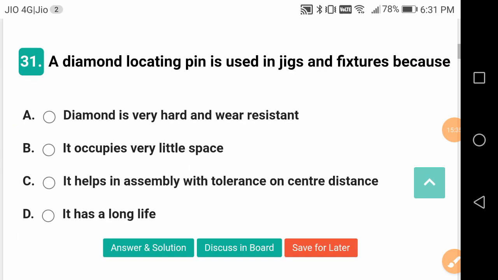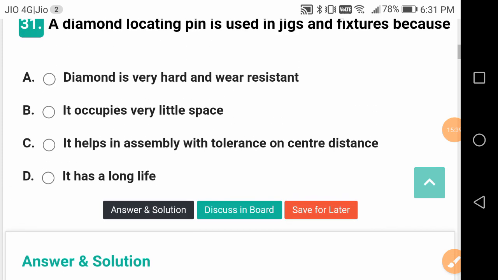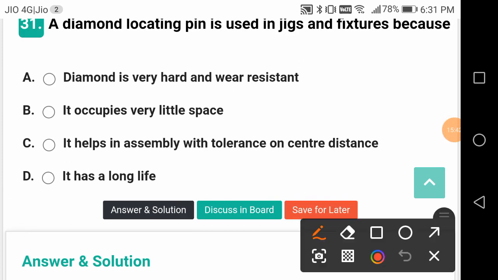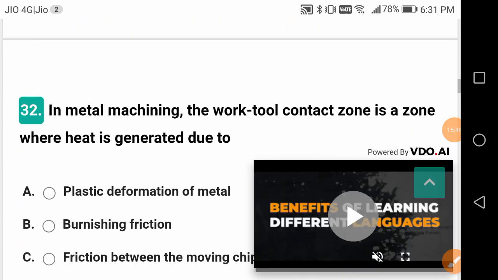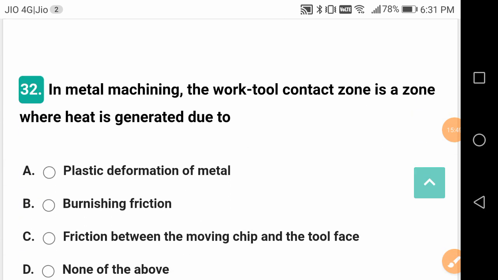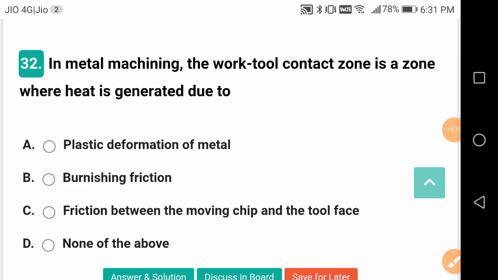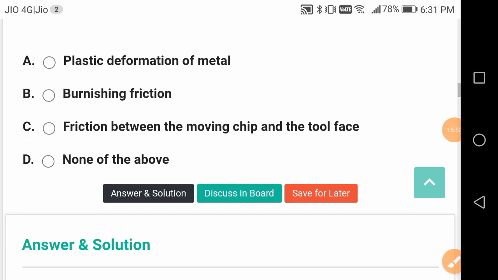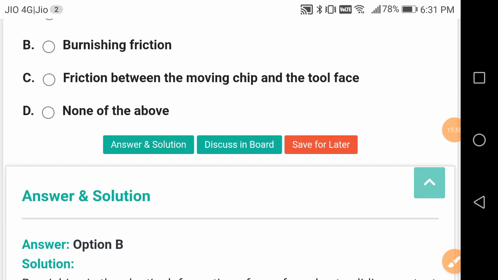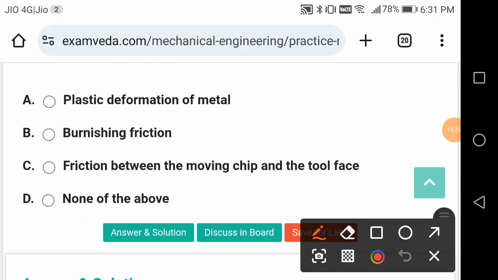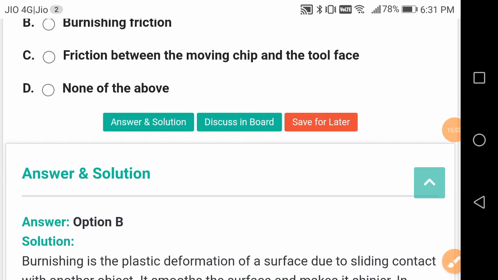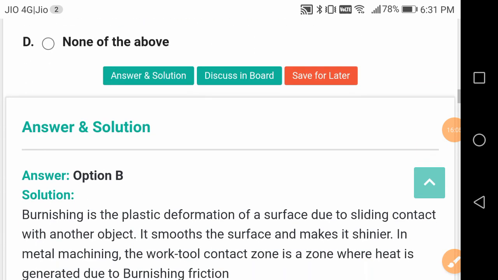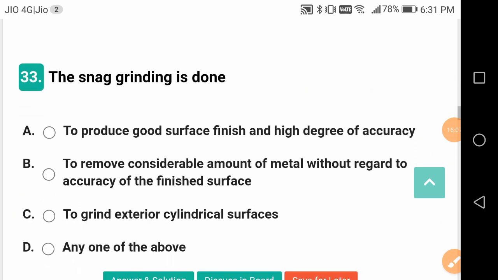A diamond locating pin is used in jigs and fixtures because why? It helps in assembly with tolerance on center distance. In metal machining, the work tool contact zone is a zone where heat is generated due to which reason? It is due to the burnishing friction. Burnishing is another operation, softening operation of the tool.